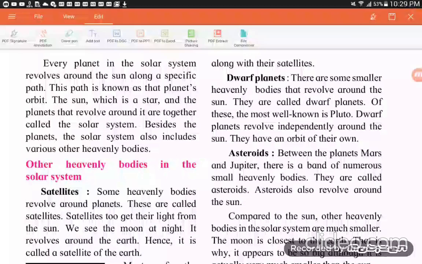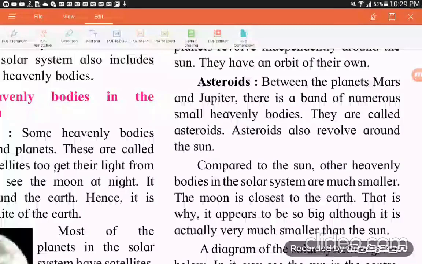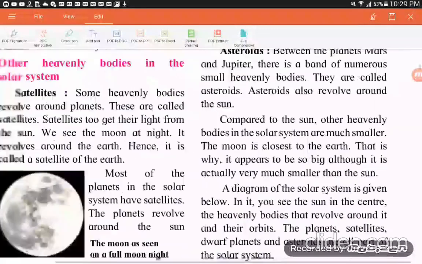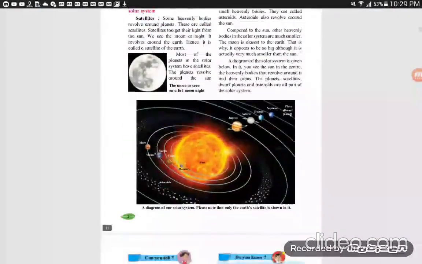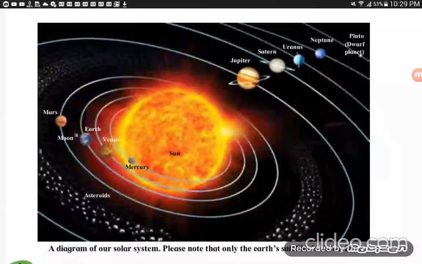Then the next one is the asteroids. Between the planets Mars and Jupiter, there is a band of numerous small heavenly bodies. They are called asteroids. When you look at the picture of the solar system, you observe there is the dwarf planet Pluto, and asteroids. These are asteroid belts between the planets Mars and Jupiter.